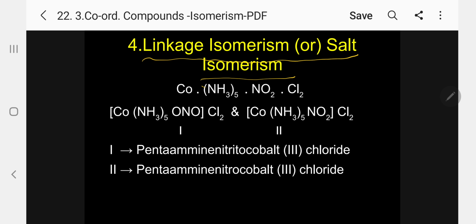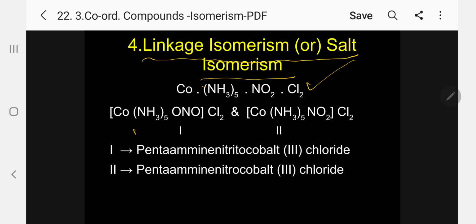So coordination compounds having the same molecular formula but a difference in the ligands are called linkage isomers, and the phenomenon exhibited by these linkage isomers is called linkage isomerism.